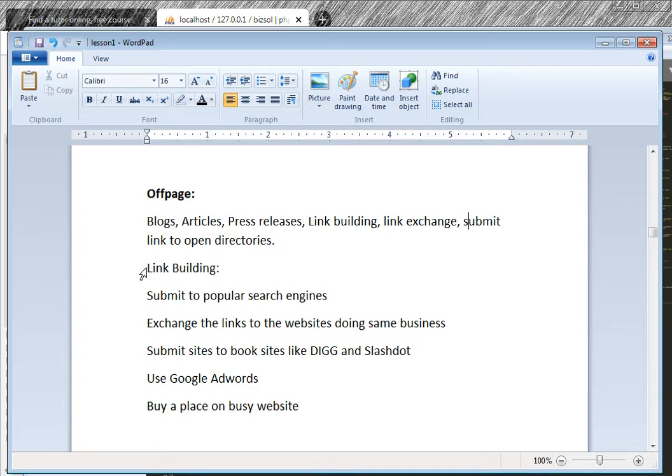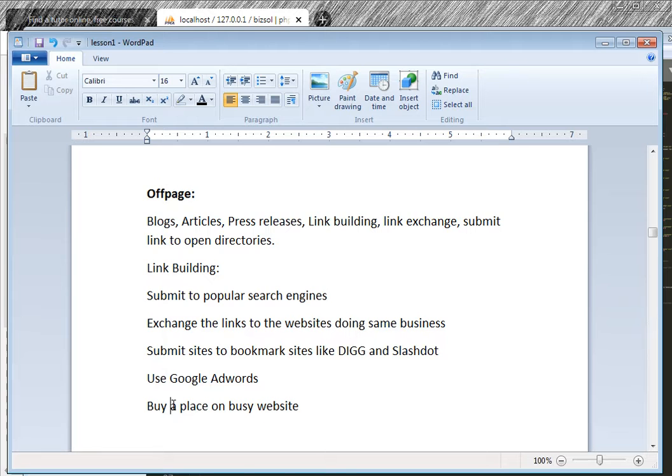Then comes link building. Link building means submit to popular search engines, exchange the links with websites of the same business. Submit sites to bookmark sites like Digg and Slashdot. Then use Google AdWords for the ads.